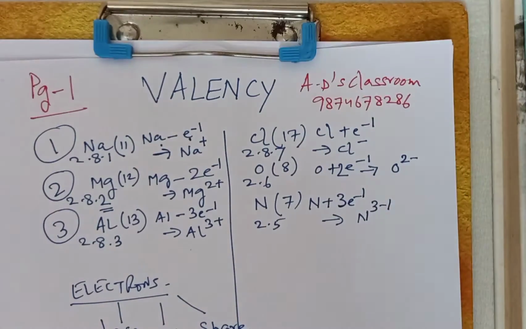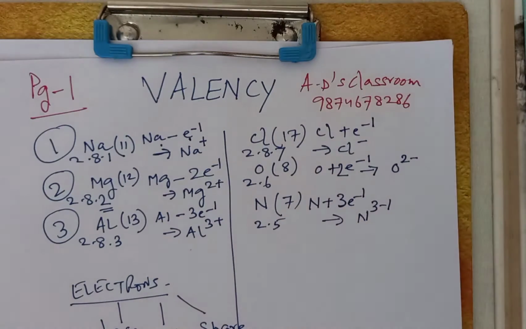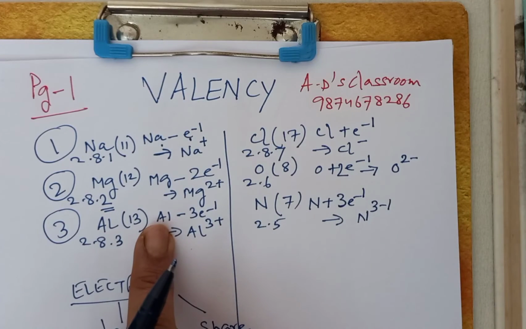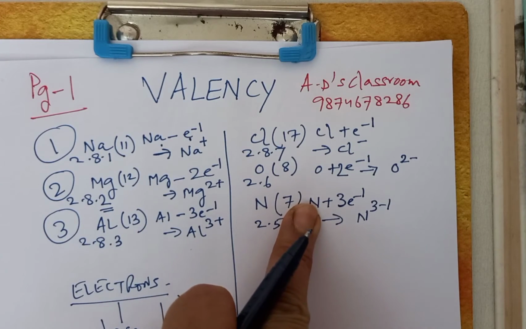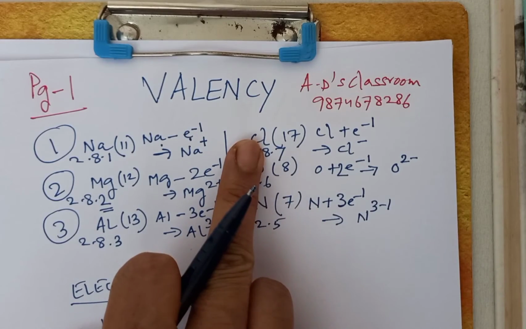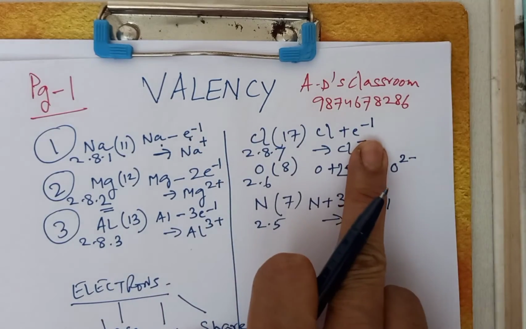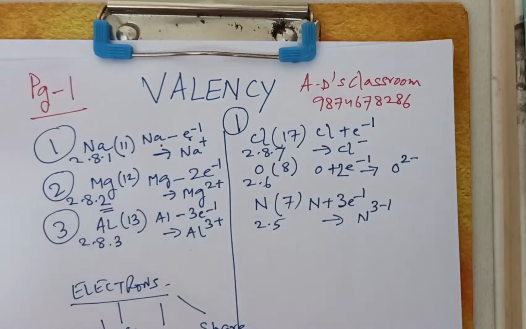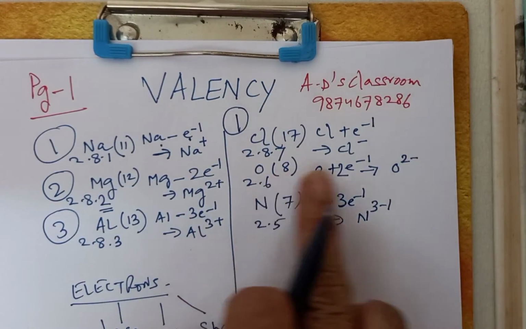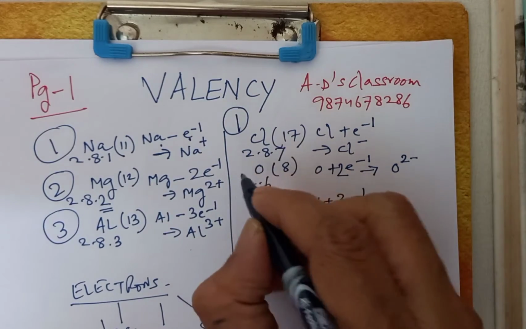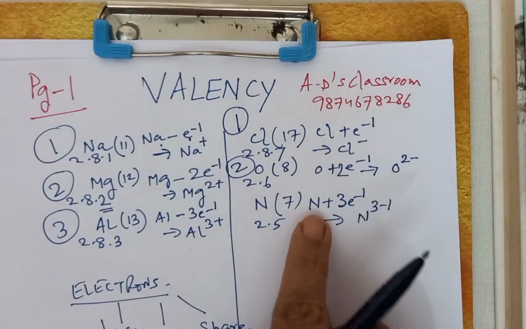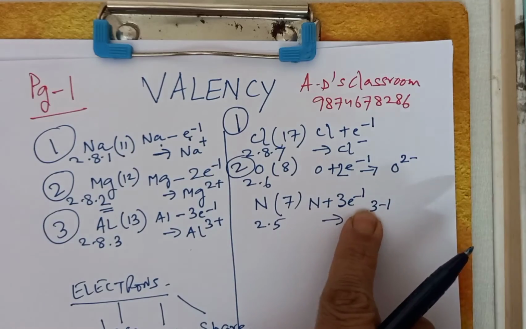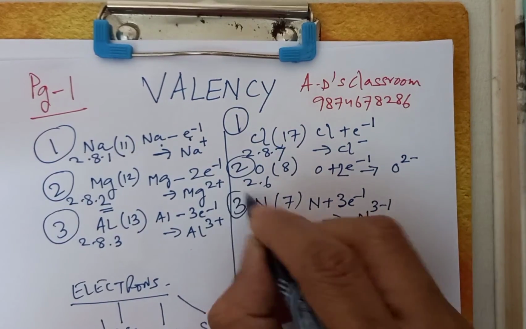Now again concentrating on the definition of valency. The number of electrons that an atom can lose, gain, is called its valency. So chlorine atom is gaining one electron, so the valency of chlorine is 1. Now oxygen is gaining 2 electrons, so the valency of oxygen is 2. Nitrogen gaining 3 electrons, so the valency of nitrogen is 3.